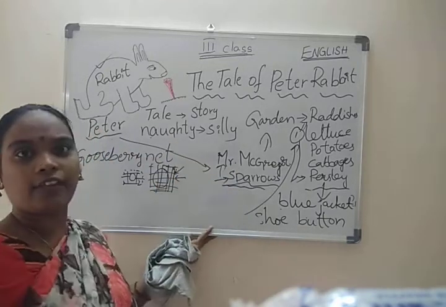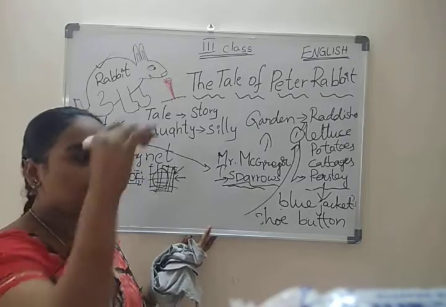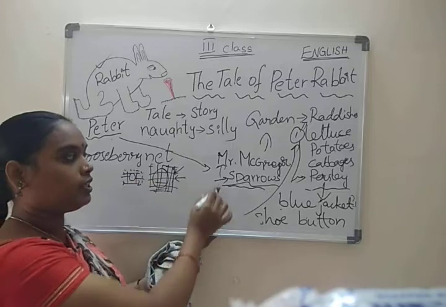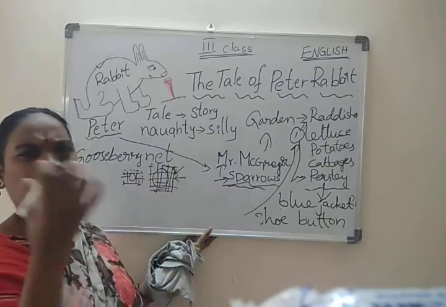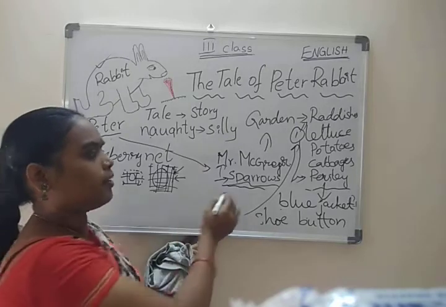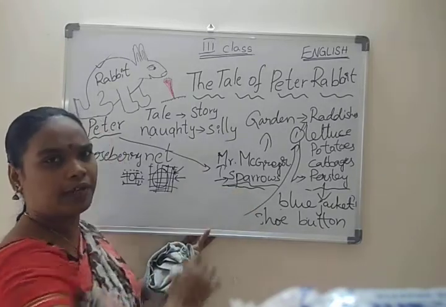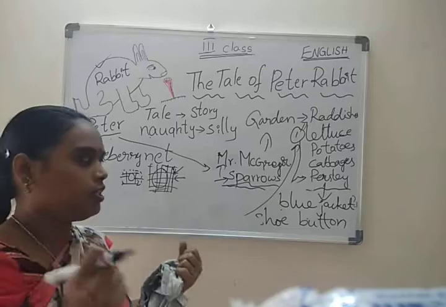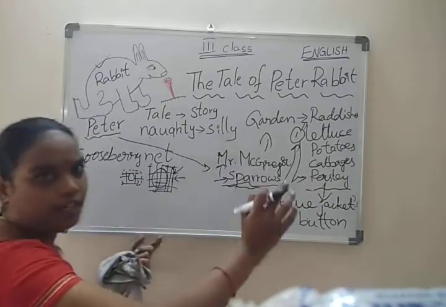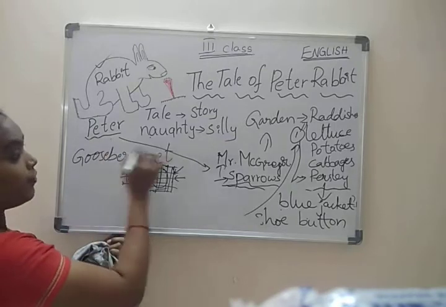Why did they encourage him? Because he was stuck in that gooseberry net. That's what the sparrows said. Come outside. Then Peter Rabbit very forcefully left the button there itself and ran away from there.